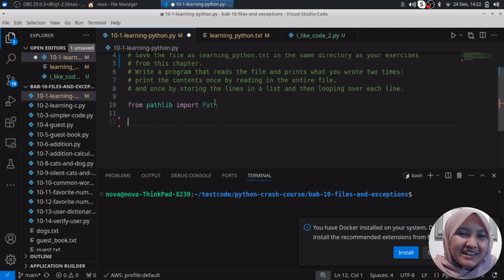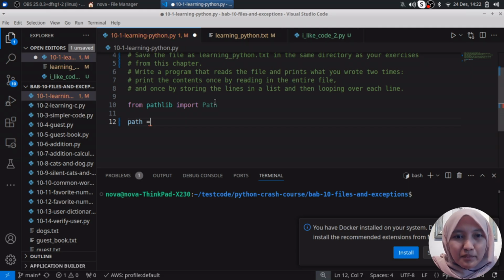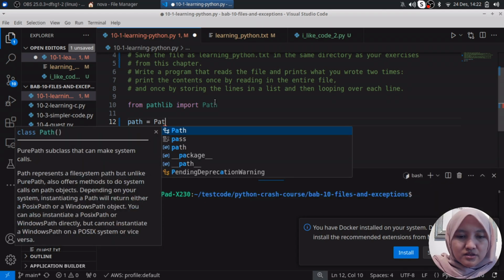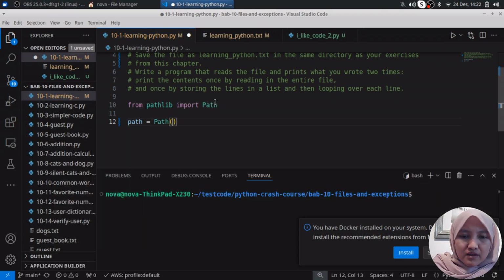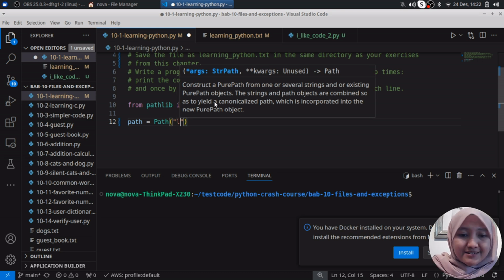What the meaning of Path is, is to know where your file is. And the second one, you make a variable here, path. You can change the name, it's okay, but you add the path here to indicate to Python where your file is. And my file is learning_python.txt, right?